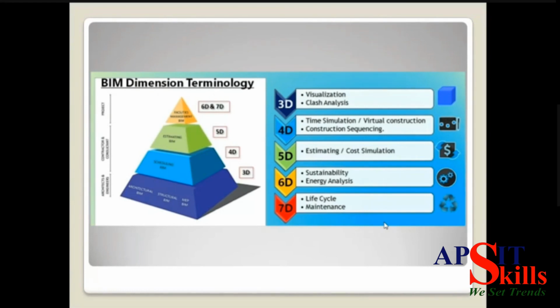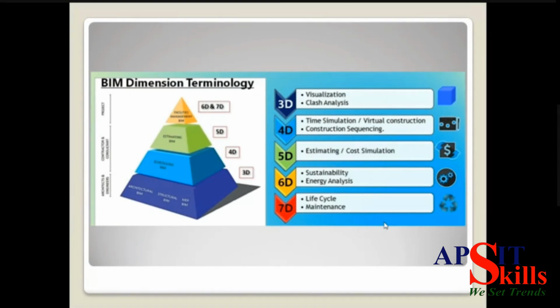4D is nothing but time simulation and scheduling. So when I talk about virtual construction or time simulation, I know how much time it's going to take while scheduling that particular project. So that's how 4D is going to work for you guys. 5D is estimation and cost simulation. This is very important, like you can say that this is a totally different stream for you guys.